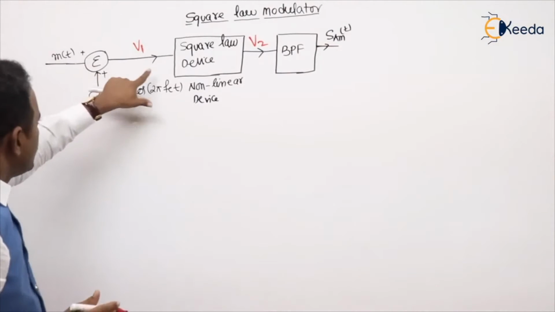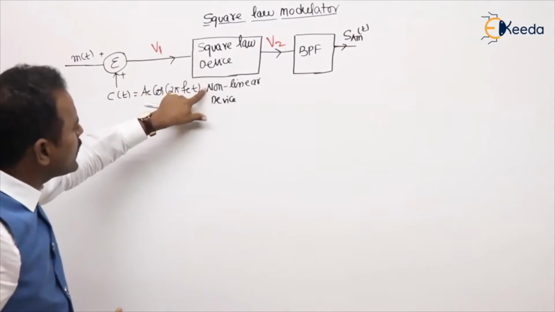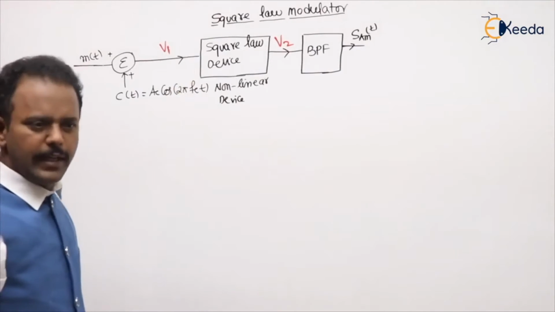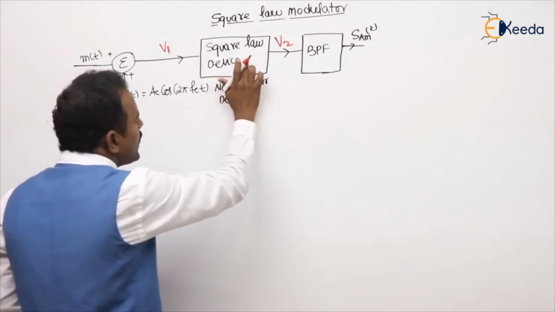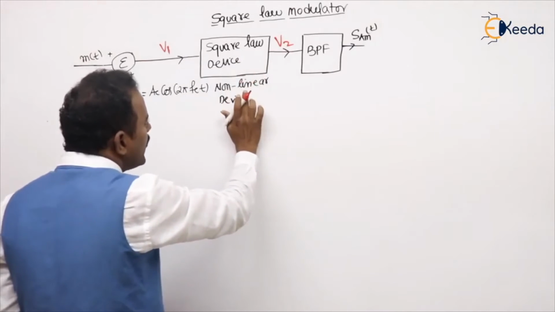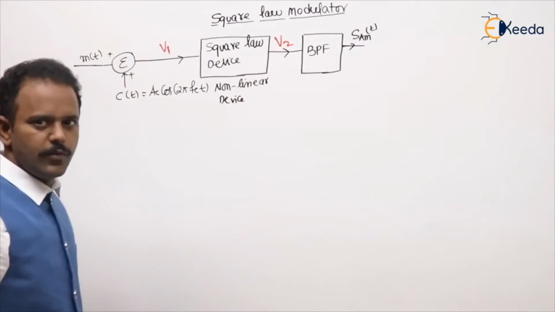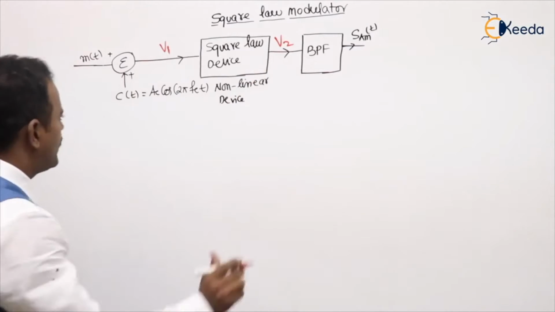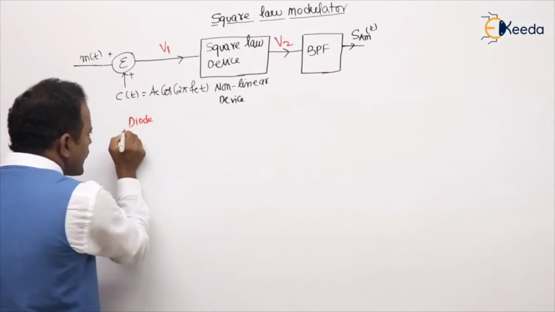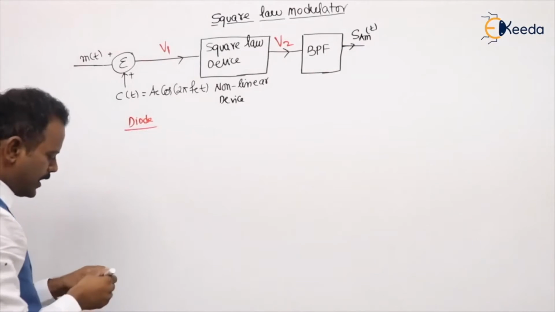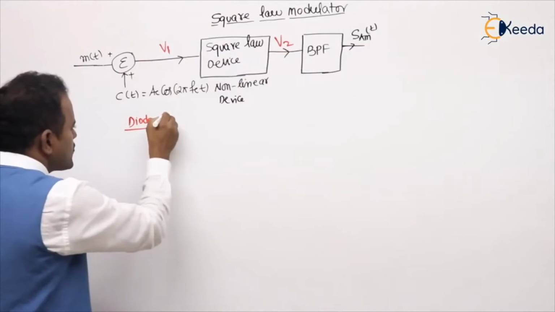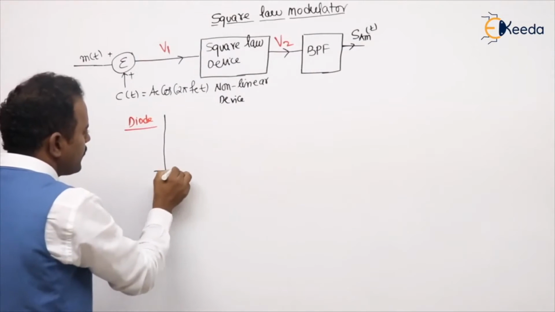Now, what is a square law device, what is a non-linear device, what is a linear device? What is the meaning? Here, the square law device operation or non-linear device operation will be done by a diode. If we see the diode VI characteristics, what are the VI characteristics of a diode in forward bias?